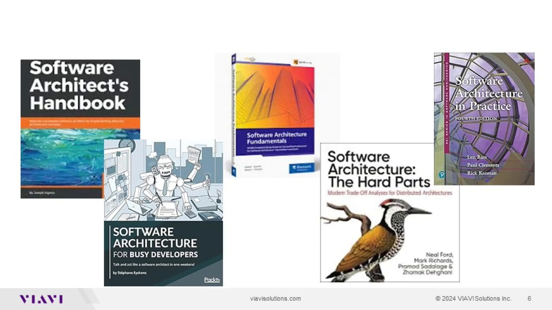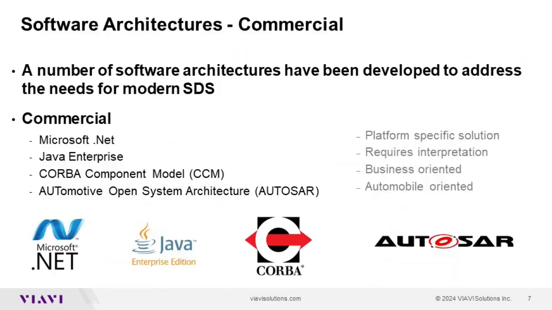You could certainly sit down and create your own architecture. The literature is full of books providing information on how to create your own architecture for your projects. Over time, multiple architectures have been developed to address those challenges and facilitate the development of software for SDS. On the commercial side, one may name Microsoft .NET, Enterprise Java Beans, the CORBA Component Model, or AUTOSAR.